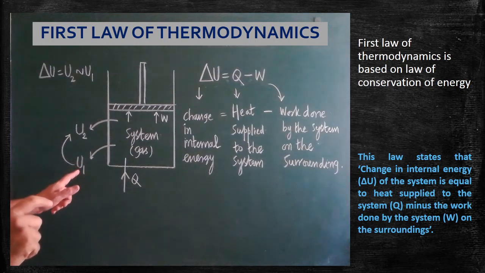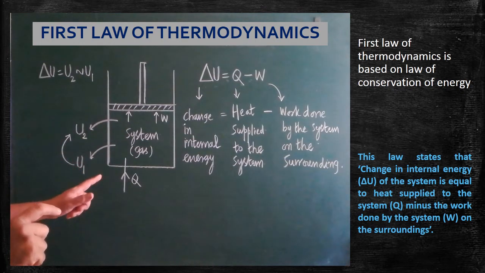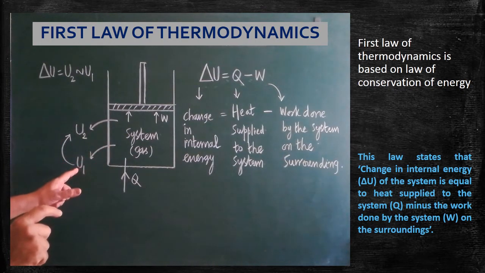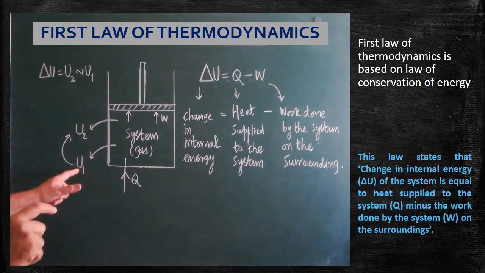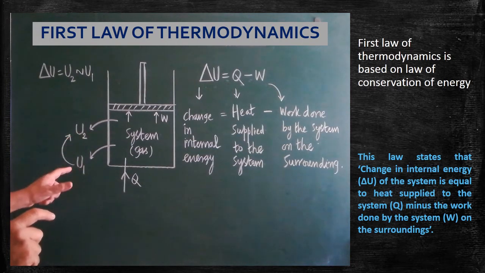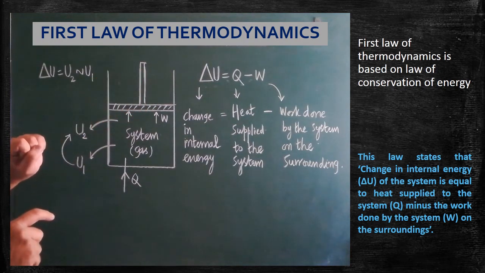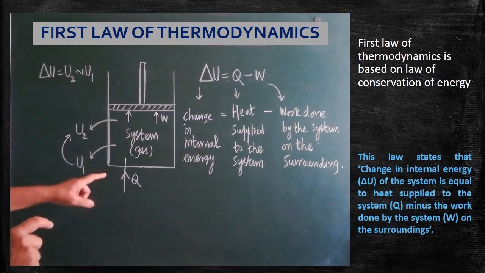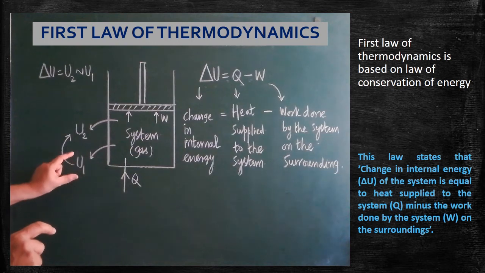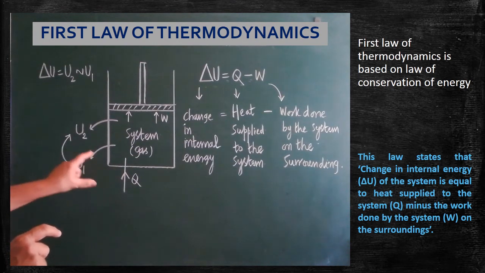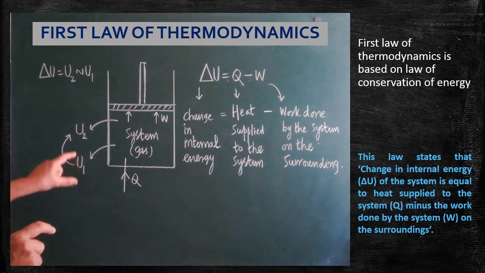Here, you should know what internal energy is. Due to the supply of heat, what will happen? The internal energy increases from U1 to U2. Are you clear? So, in the LHS, del U is there. Why is del U used? Because due to the supply of heat, initially the internal energy may be U1. After the supply of heat, the internal energy increases from U1 to U2. So, here internal energy increases.